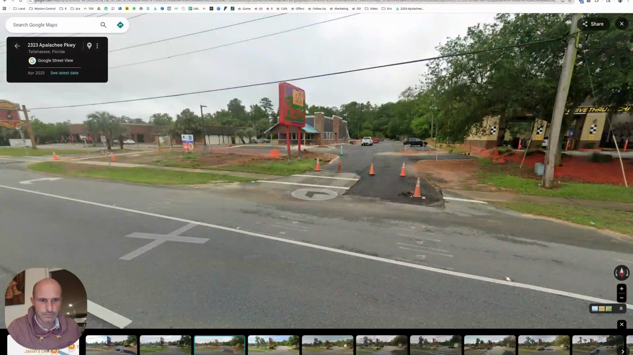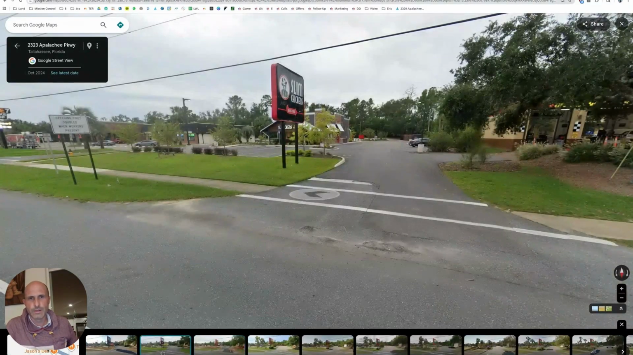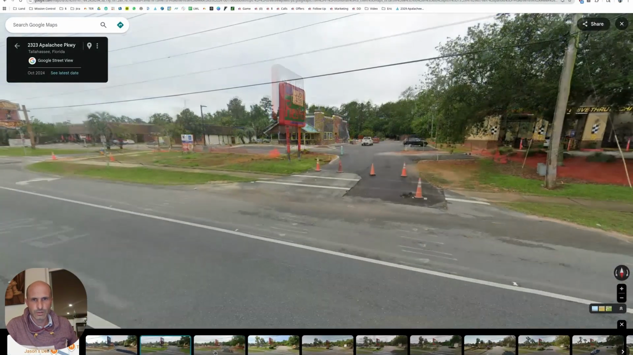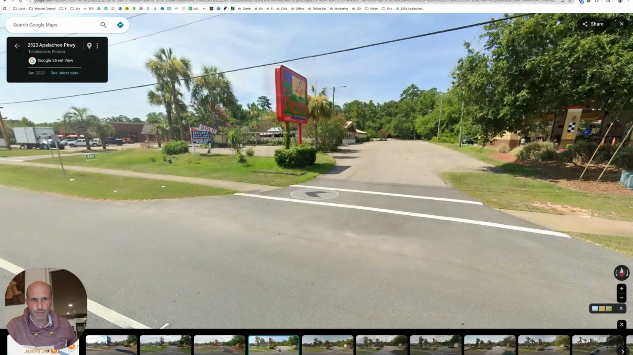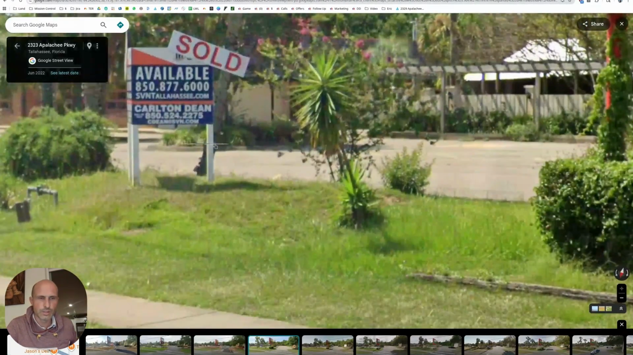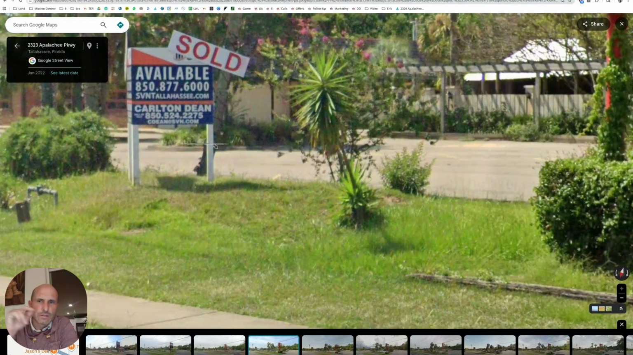La Fiesta. What is that? Never been there. 2024, Slim Chickens. 2023, they still got the La Fiesta sign, but they're fixing stuff. 2022, it's La Fiesta with available, sold. It's going to be the same thing. Some franchisee bought this property right here, sold from these Carlton Dean brokerage people, and rehabbed it into, let's see